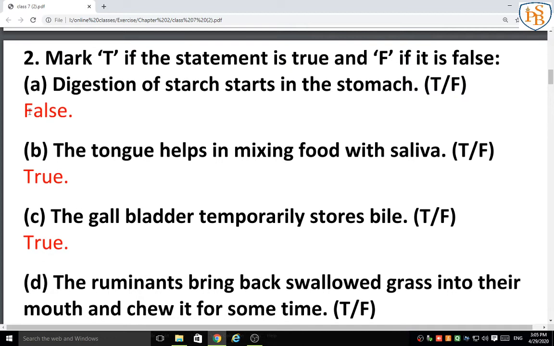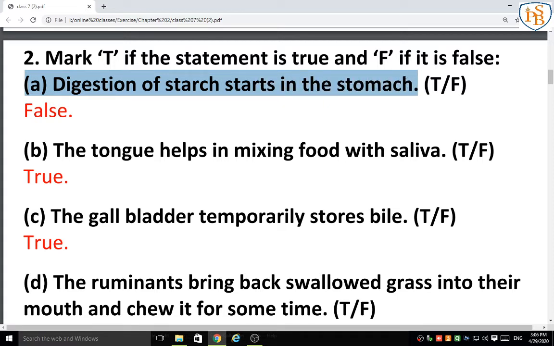The next question of your exercise is true or false. You have to write true or false. Here it is mentioned T for true and F for false, but don't write like that, because you have a habit, if the question has T and F, of writing only that. Still, you have to write in full words: TRUE, true; FALSE, false. Okay, understand?